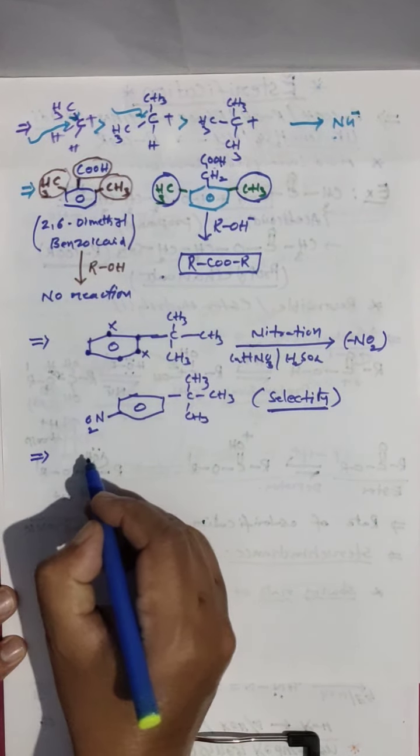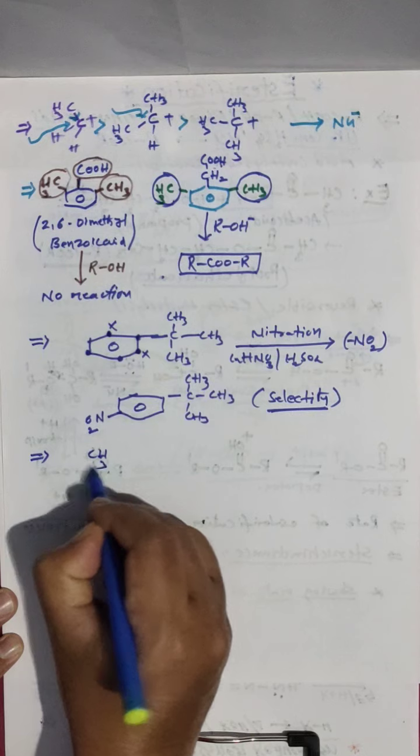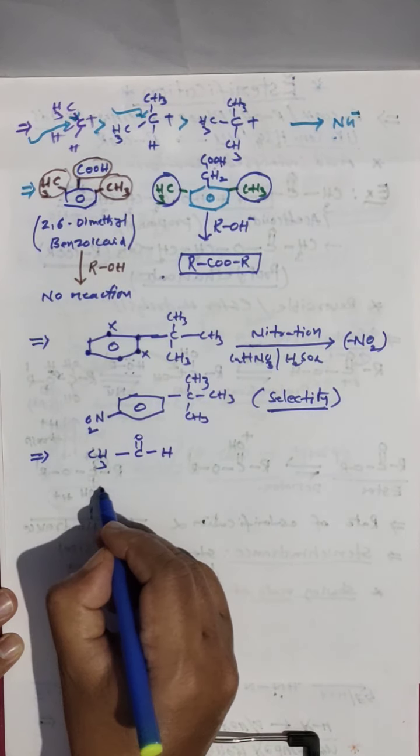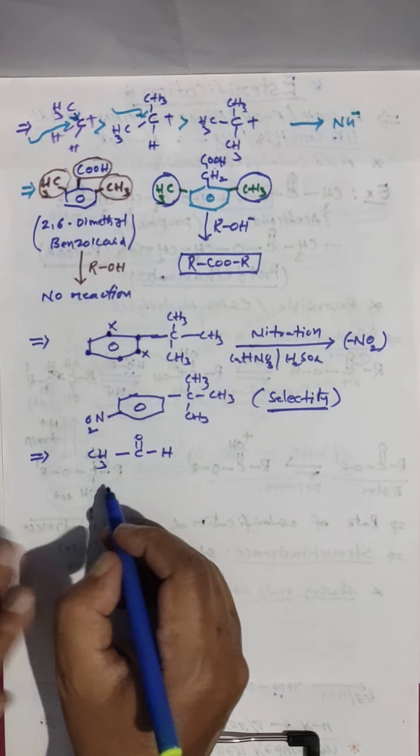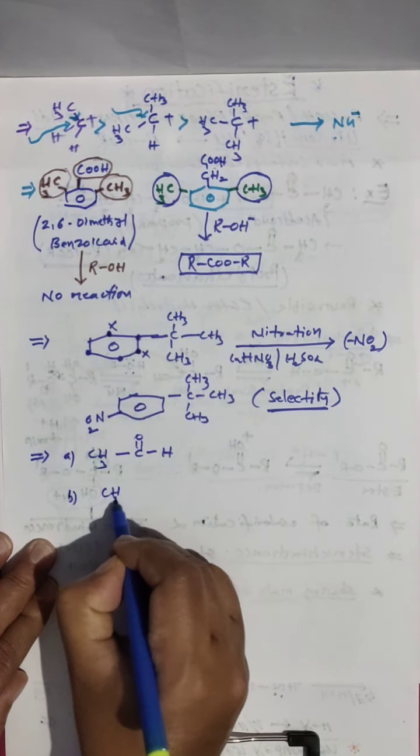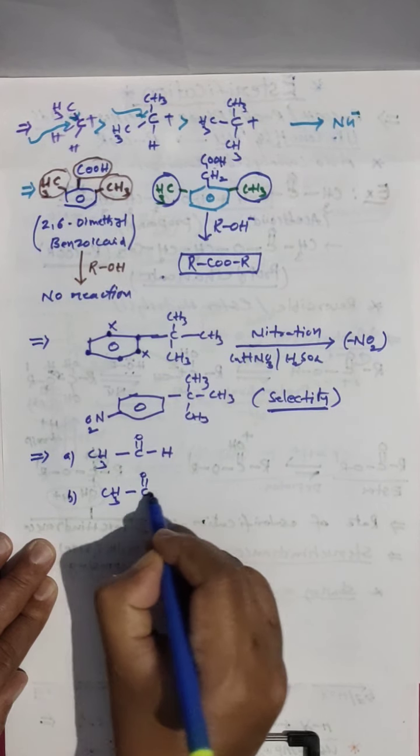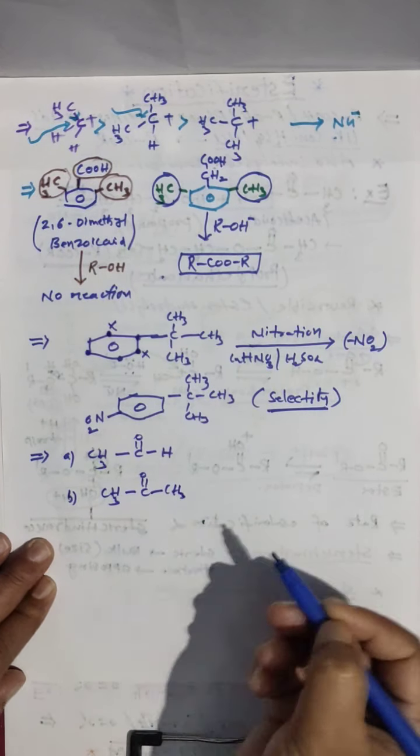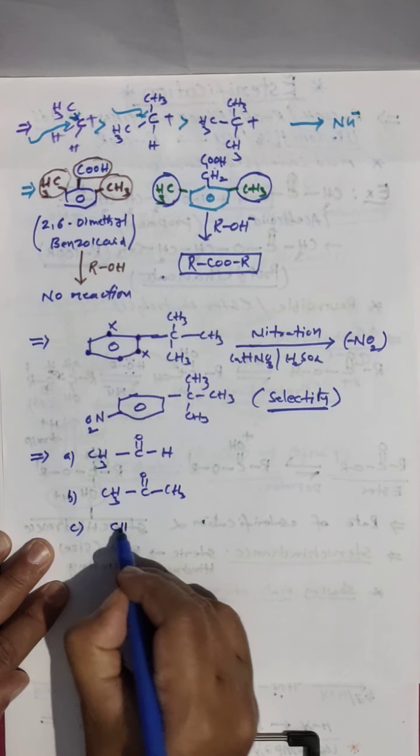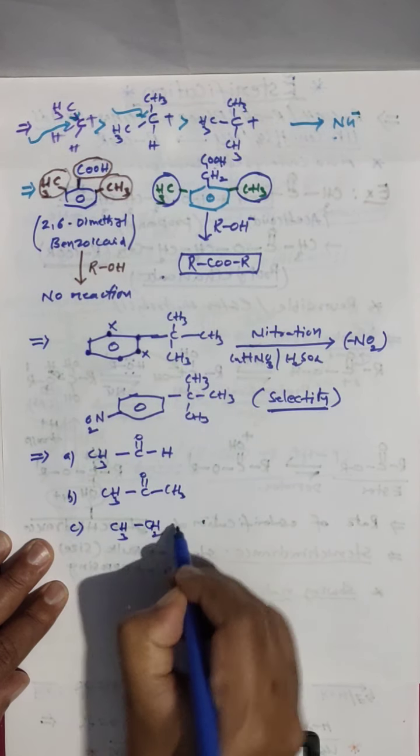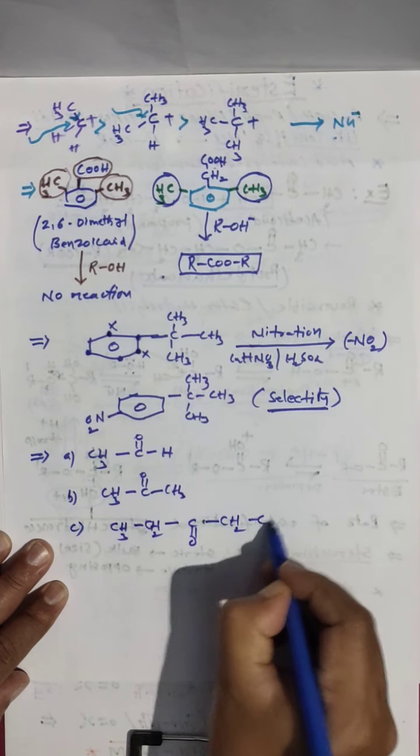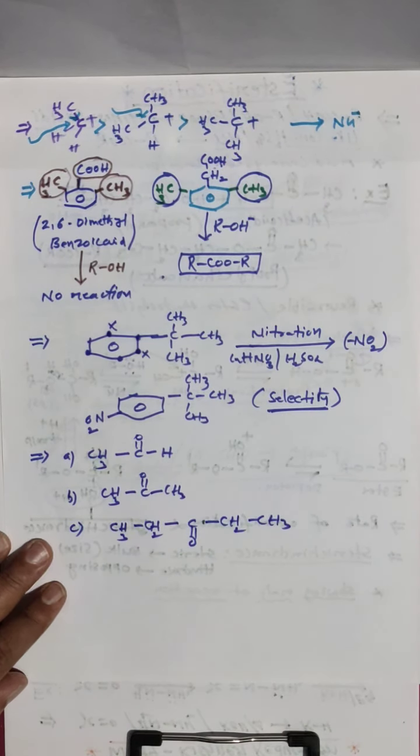Go for another example I am giving. CH3, C double bond O, H. Next, another I am taking, CH3, C double bond O, CH3. And another example I am taking, CH3, CH2, C double bond O, CH2, CH3. These three reactants are there.